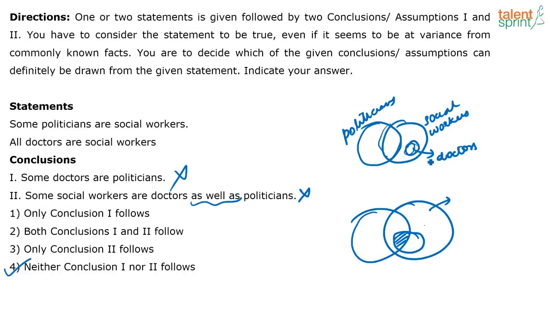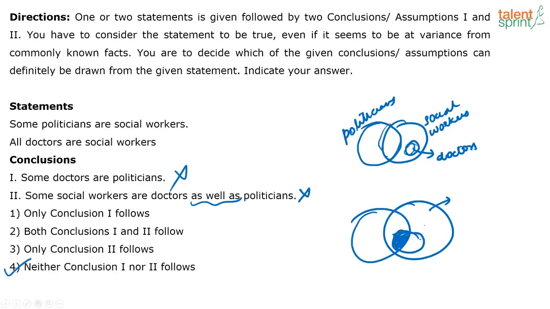But according to the basic diagram, I cannot conclude that for sure. Correct? So this is the area that they are referring to, right? The social workers who are doctors and politicians. Is it clear? In the basic diagram, it is not true. It is a possibility. You can say some social workers are doctors as well as politicians is a possibility, but it's not a definite conclusion. So I take that as does not follow.